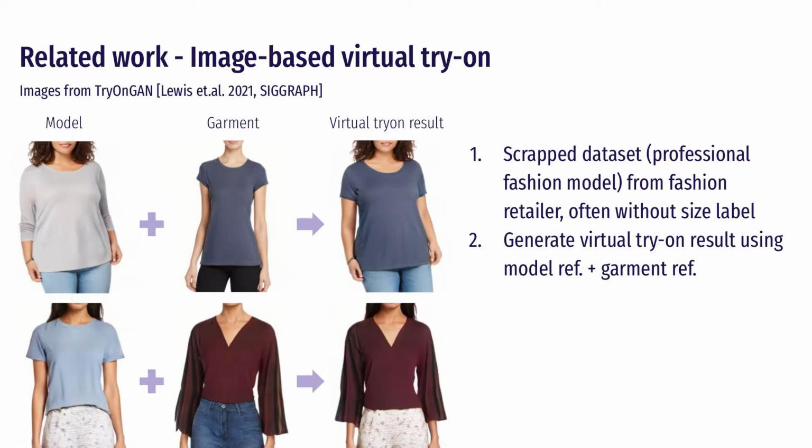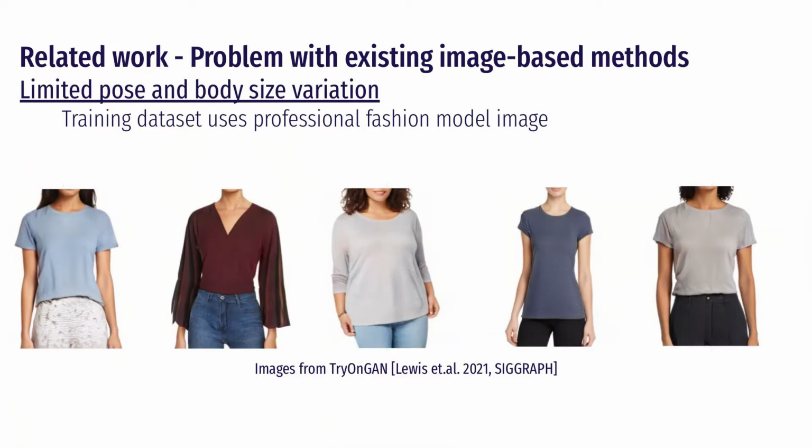There have been existing attempts to address the problem. These methods replace the garment of a user in an image, given another different garment reference. However, there are a couple of fundamental limitations that prevent these methods from being practical for live try-on, namely limited dataset and the lack of size reference.